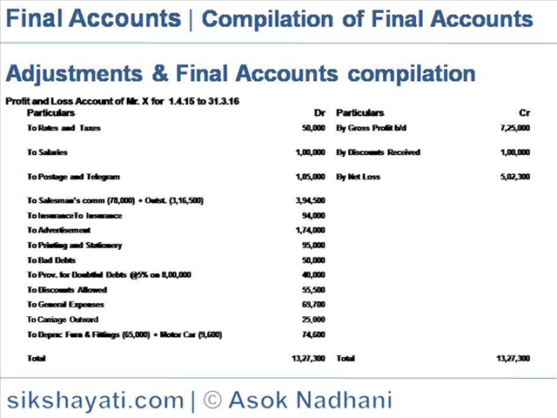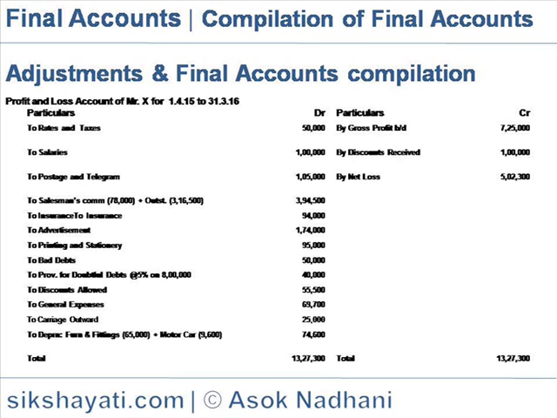On the debit side is rates and taxes 50,000, salaries 1 lakh, postage and telegram 1 lakh 5,000. Salesman commission is 78,000 which is paid, and outstanding 3,16,500, that is as per the terms. So insurance is 94,000, advertisement 1,74,000, printing and stationery 95,000, bad debts is 50,000 provided.